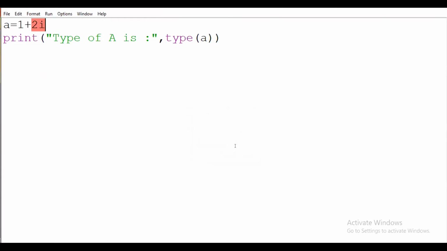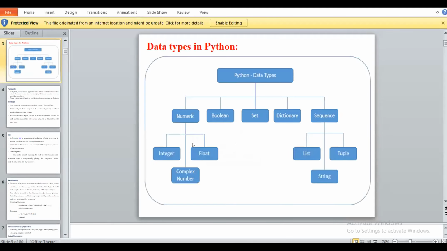Because we have two parts in a complex number: one is a real part and one is an imaginary part. So we indicate that j is the imaginary part. Means we can't use I for the imaginary part, we have to use j, and the other will be the real part. Okay. So it will be the complex, the third data type under numerical.